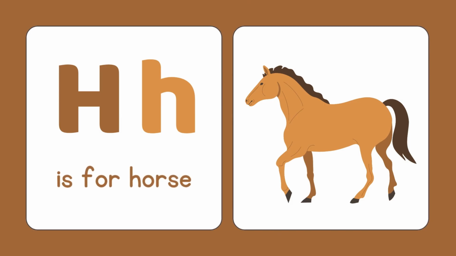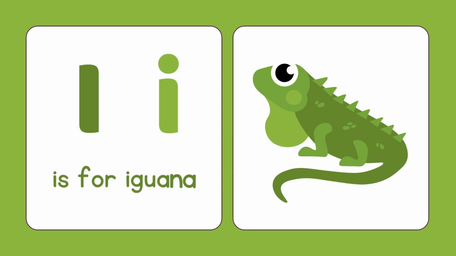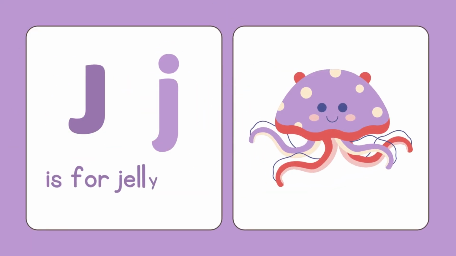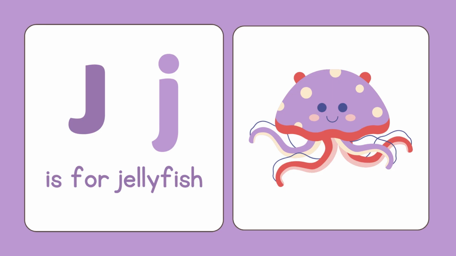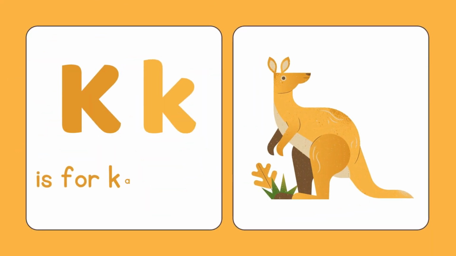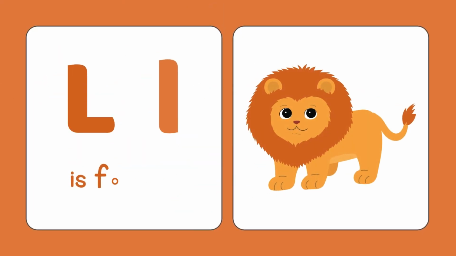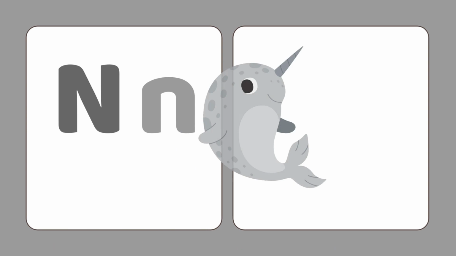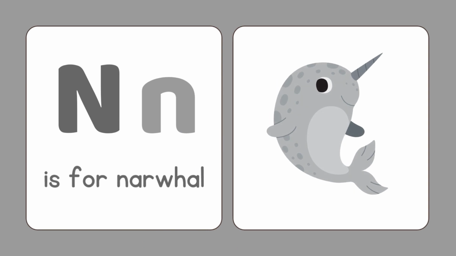H is for horse. I is for iguana. J is for jellyfish. K is for kangaroo. L is for lion. M is for monkey. N is for narwhal.